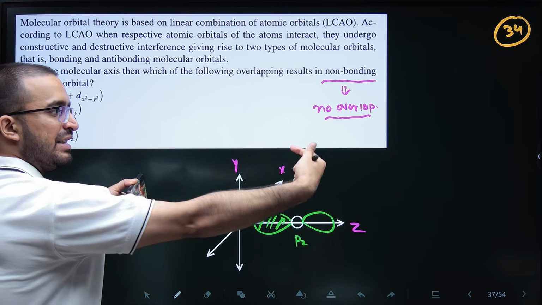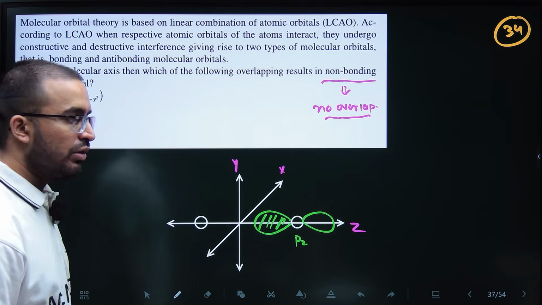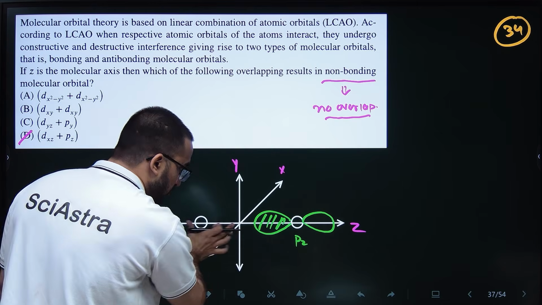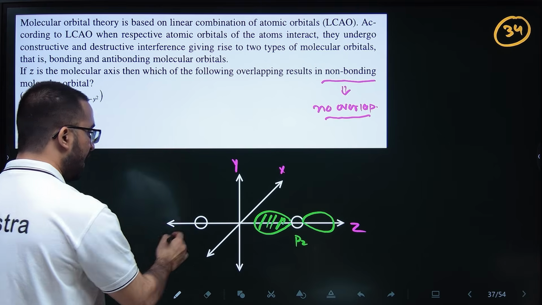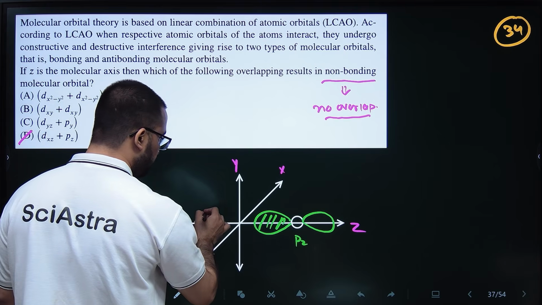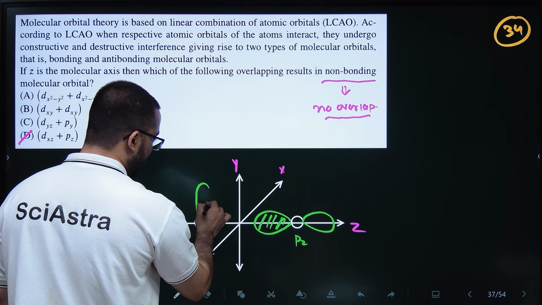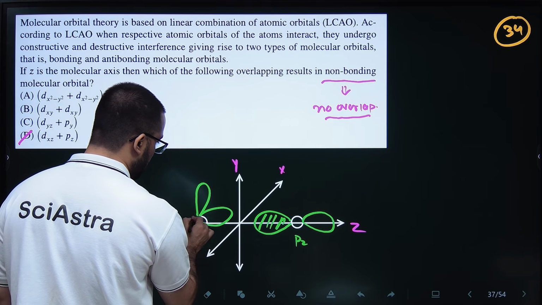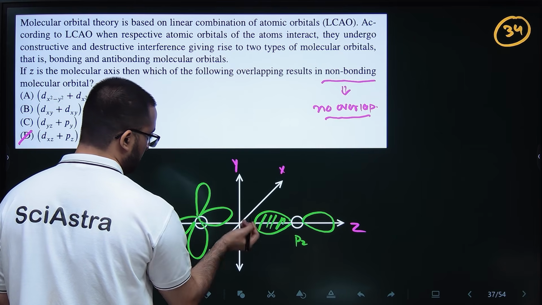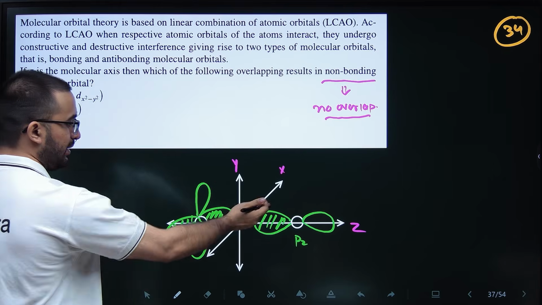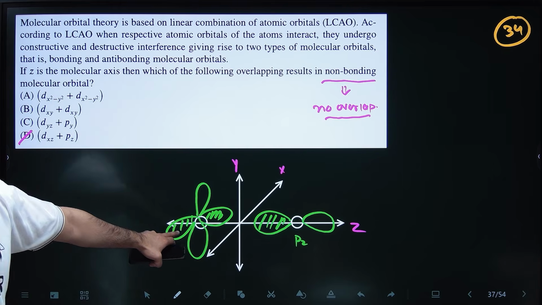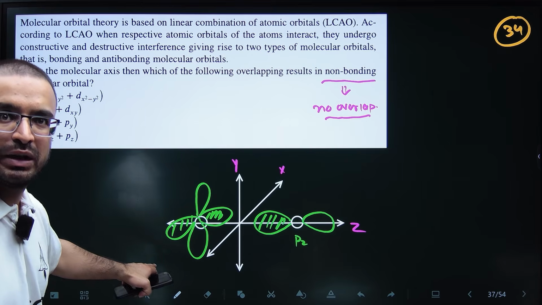And pz is just along the z-axis, pointing towards the atom, and your dxz will be somewhere like that. So it seems like they are trying to overlap.